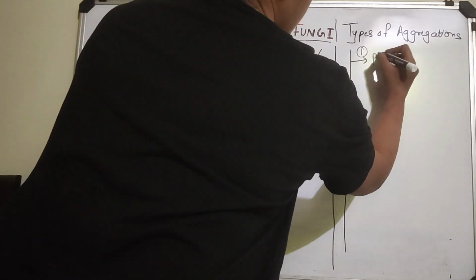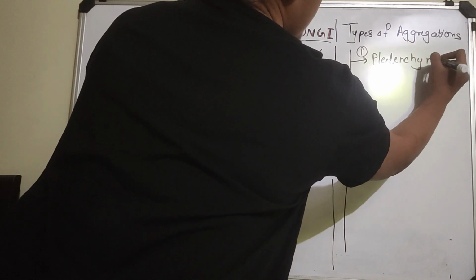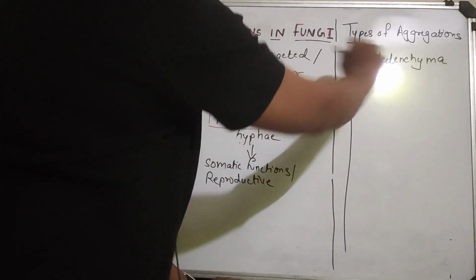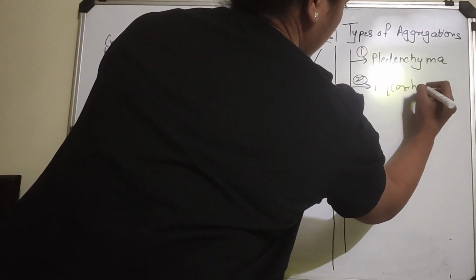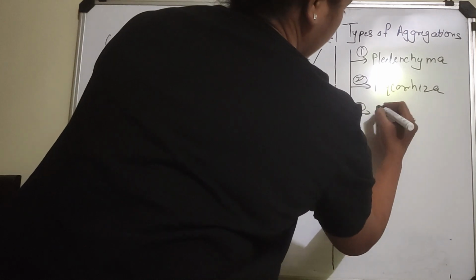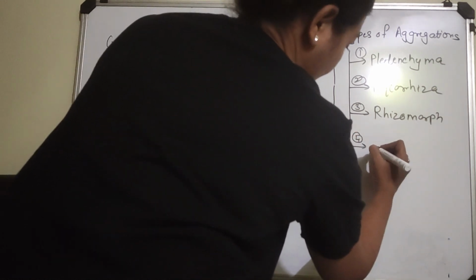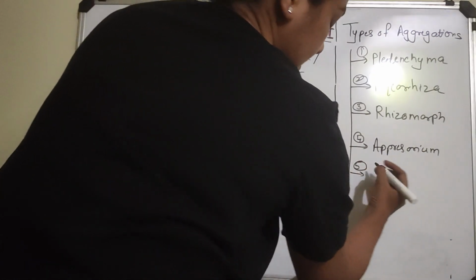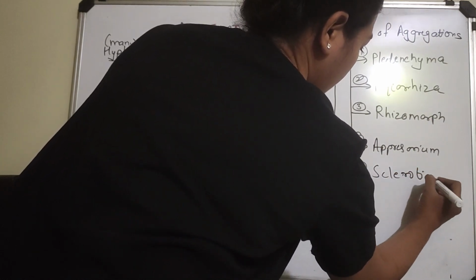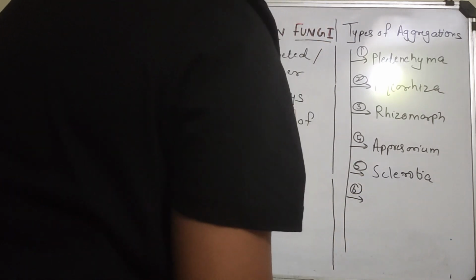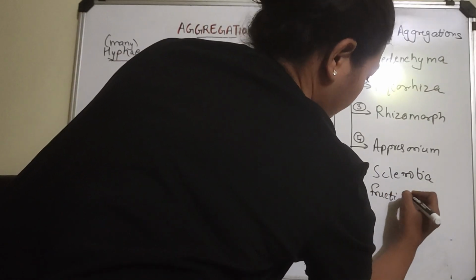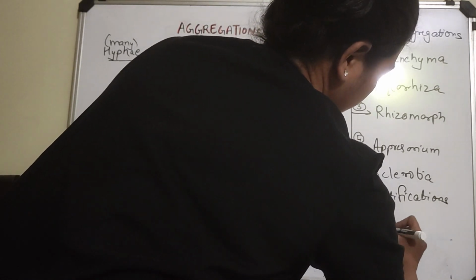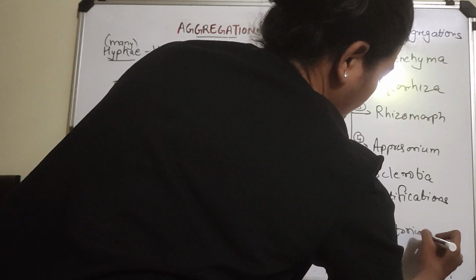Number one is Placenkyma, number 2 is mycorrhiza, number 3 is rhizomorph, number 4 is Aprosorium, number 5 is Sclerotia, number 6 is fructifications, and the last, number 7, is Haustorium.